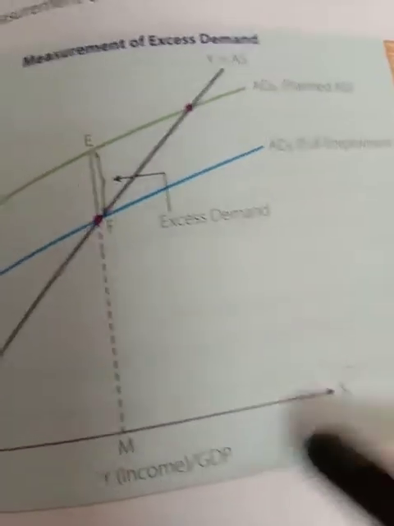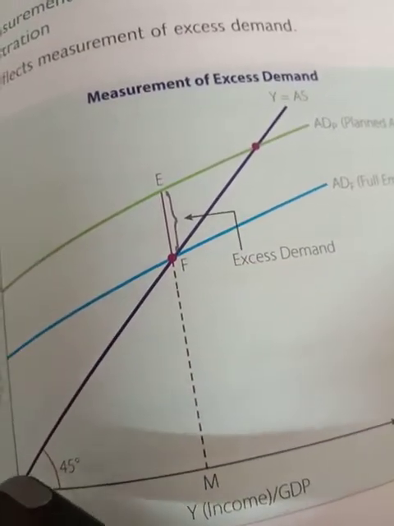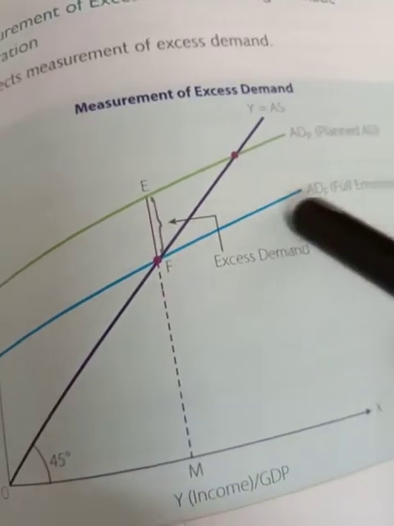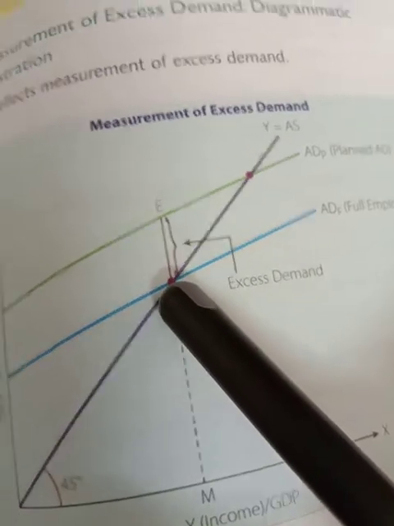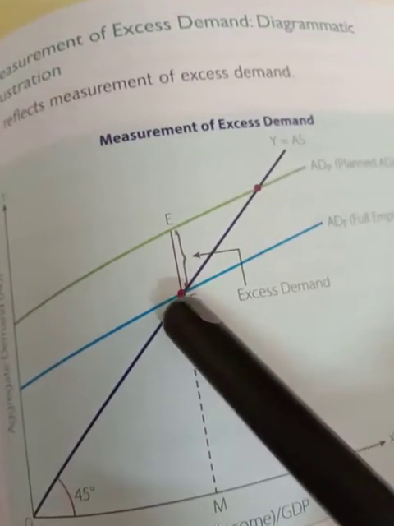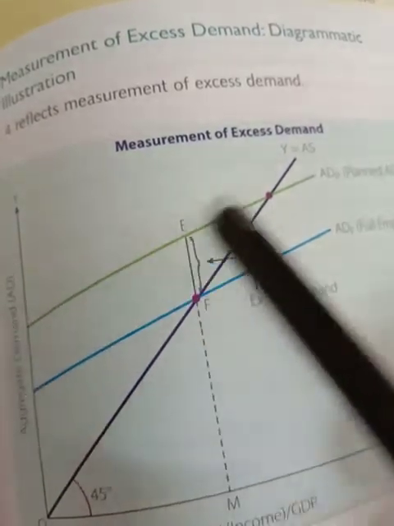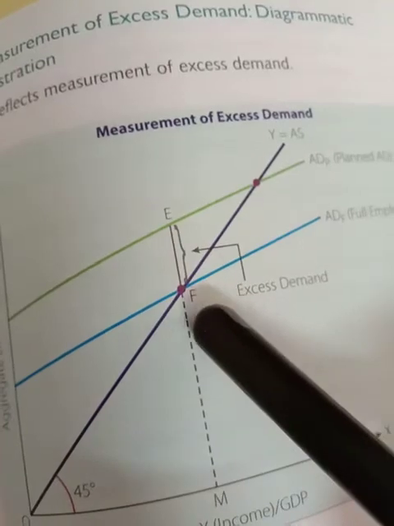That is the x-axis, level of income, and the y-axis, aggregate demand. This is the full employment equilibrium, where this is the aggregate supply making a 45-degree line, and this blue line represents aggregate demand at full employment equilibrium. Now to show the excess demand, you have to draw one more line above it. This shows the inflationary gap. This is the aggregate demand which is expected to be more compared to full employment equilibrium.